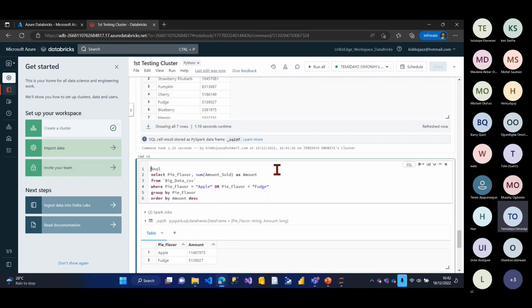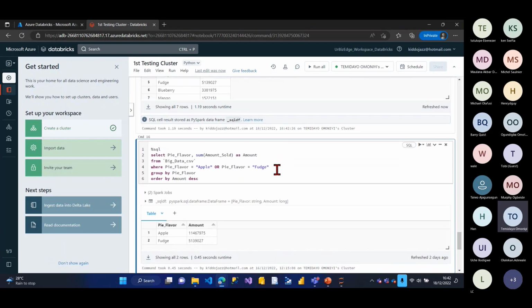You can also do your filter. The way we use filter in PySpark, you can also use filter in SQL, and the filter in SQL is called where. So use the where clause, right? Select pie flavor, the aggregate again, the sum of amount sold, with the output column name amount sold, from the data table. Where pie flavor is apple or pie flavor is cherry, so two different fruits.